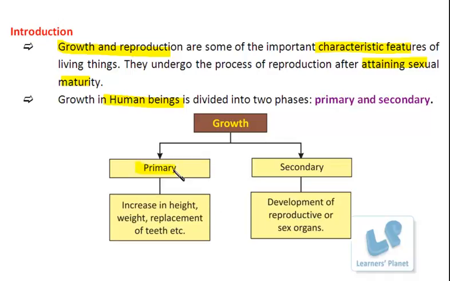The primary phase is related to the growth of body structure, for example, increase in height or weight, replacement of teeth, right? All these are related to primary growth, where the body is developing and the organs are becoming fully functional, right?